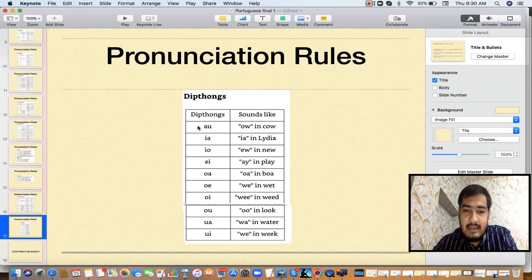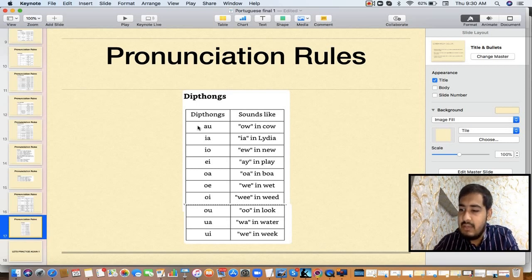EI is A, just like play in English. OI is the same, O and R mix, OR. OE is way, OI is V, OU is O, UA is WA. In English also we say, like there's one word aqua, AQUA. So you say the WA sound only, so it's like English only. Then UI is V. That is the way you have to understand that.